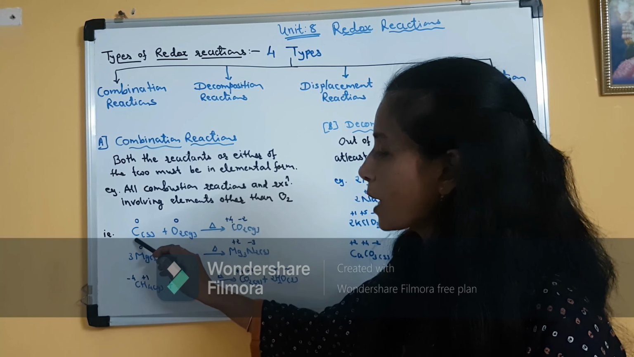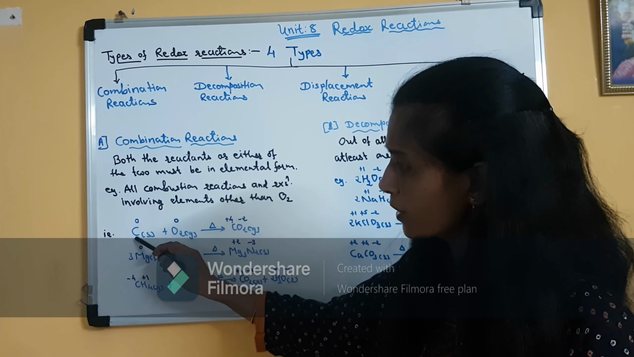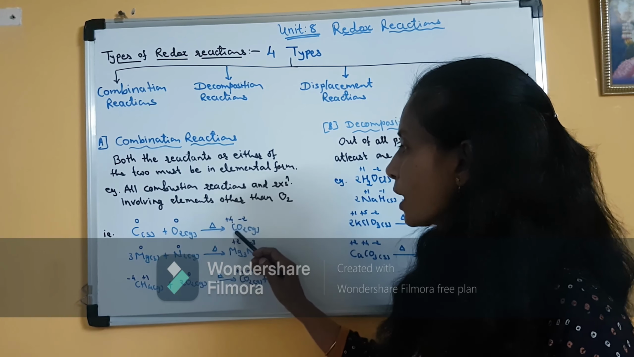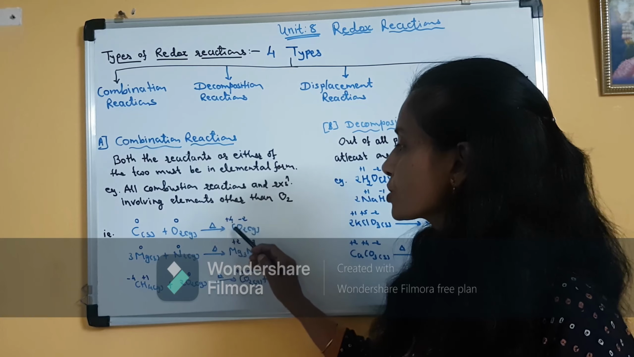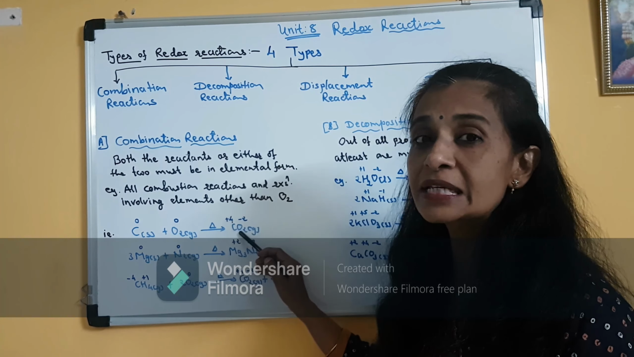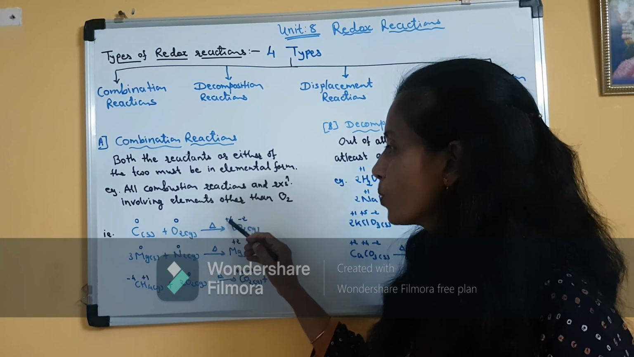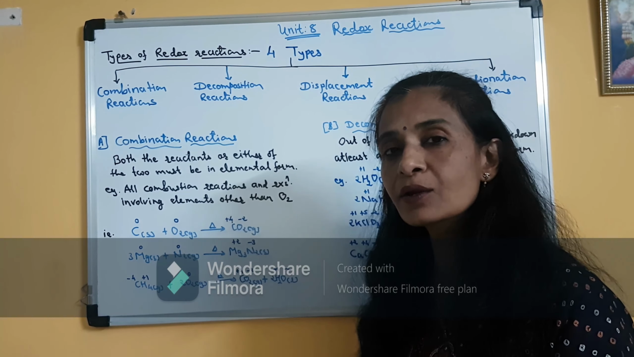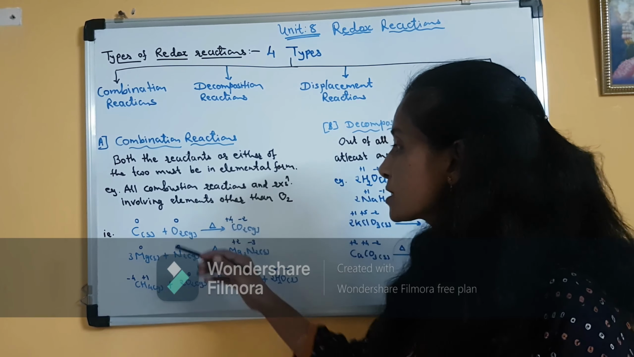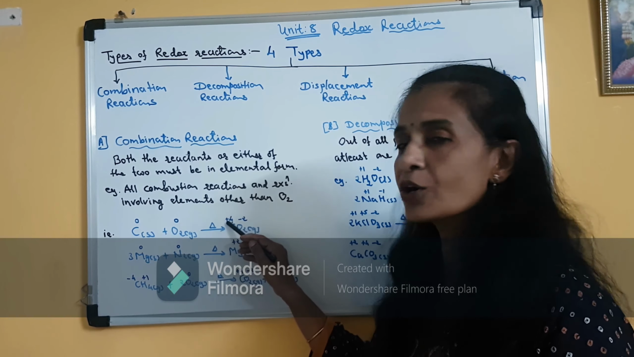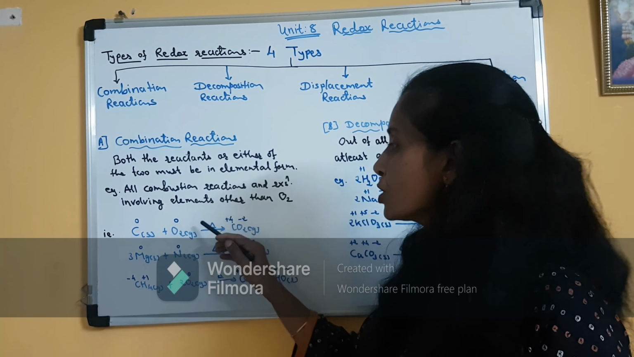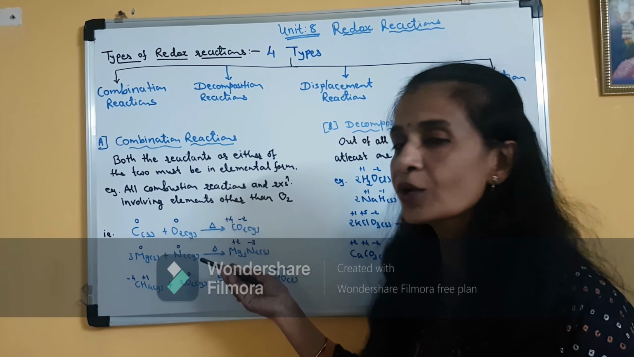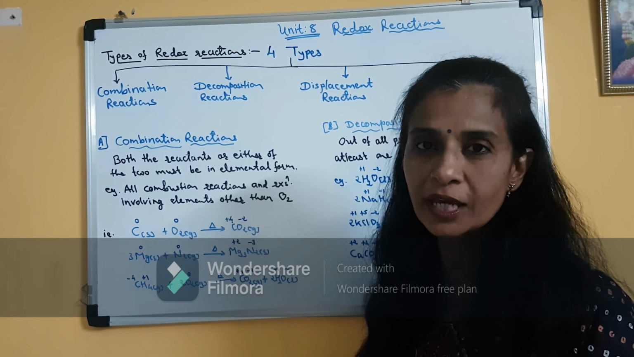Clear? So here oxygen is in -2 oxidation state. Now if we see carbon, on the reactant side, carbon is in 0 oxidation state. But when carbon dioxide is formed, the oxidation state of carbon has increased from 0 to +4. Meaning in this reaction, carbon has undergone oxidation. There is an increase in the positive oxidation state of carbon. So carbon is undergoing oxidation. As it is undergoing oxidation, it is a reducing agent.